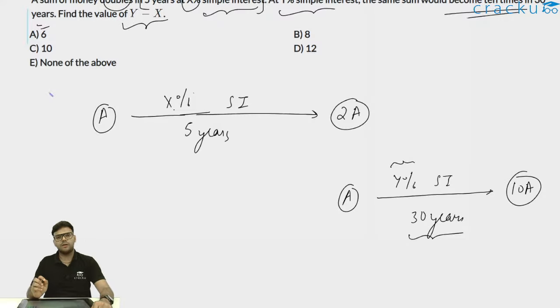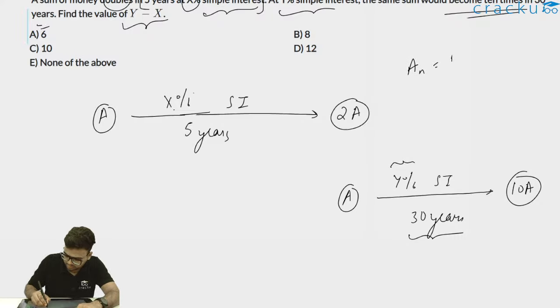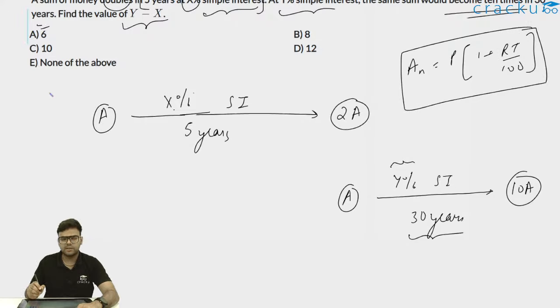So firstly, what is the amount after n years in simple interest scheme? Amount after n years in simple interest scheme is P into (1 plus RT by 100). This is the formula. In compound interest, it is P into (1 plus R by 100) to the whole power T, where P, R and T are principal, rate of interest and time.